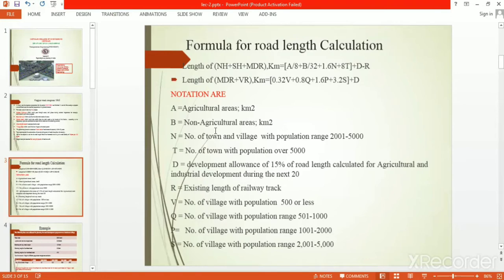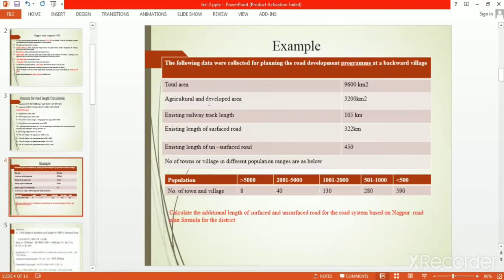We take one example on this formula. So we have data like this. The following data were collected for the planning of a road development program at a backward village. Total area is 9600 kilometer square. Agricultural and developed area is 3200 kilometer square. Existing road track length is 105. Existing railway track length is 105 kilometer. Existing length of surfaced road is 322 kilometer. Existing length of unsurfaced road is 450 kilometer.